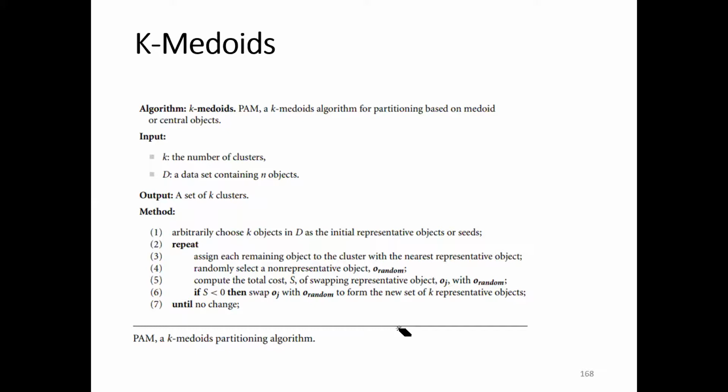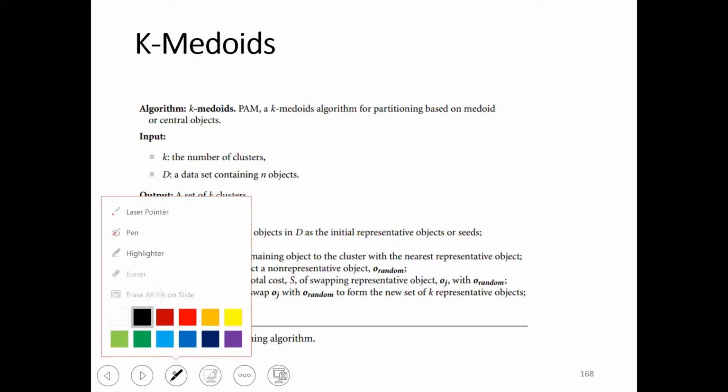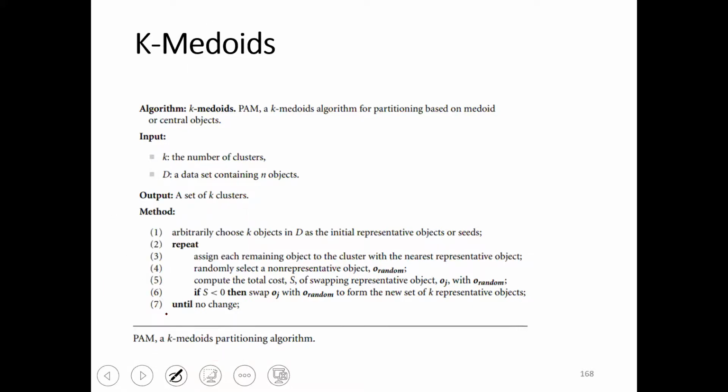But here, we are not going with the mean, we are going with the cluster centers, centers in the sense representative. A medoid is the one point in the cluster which maintains minimum distance from all the other points of the cluster.